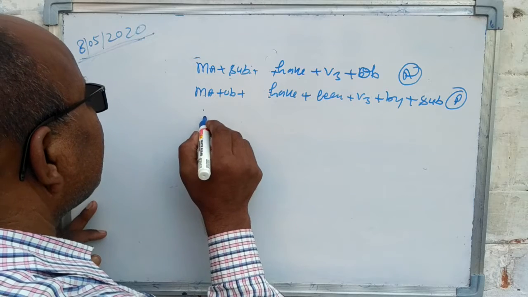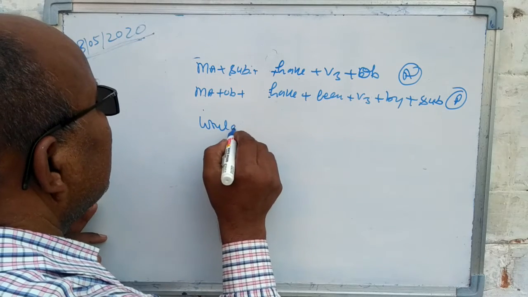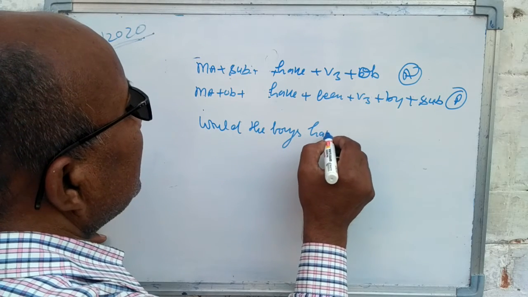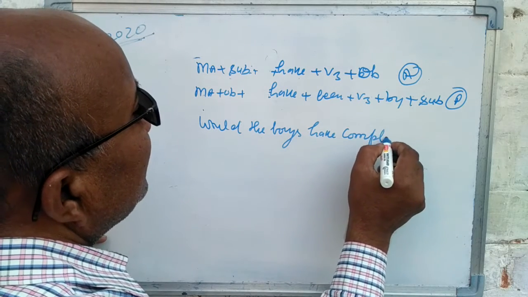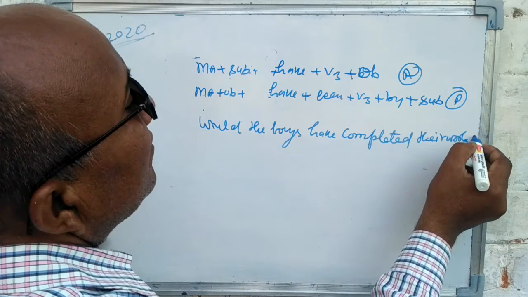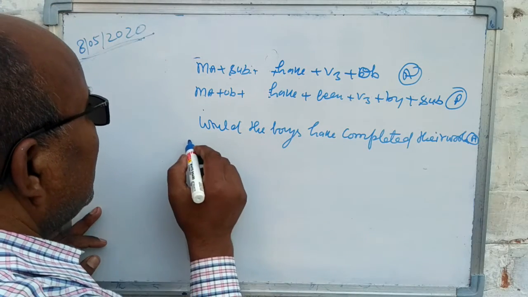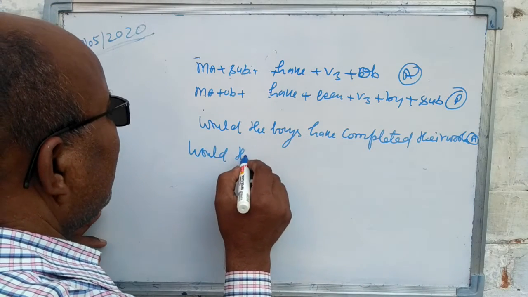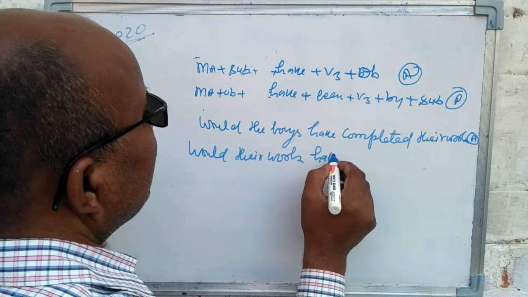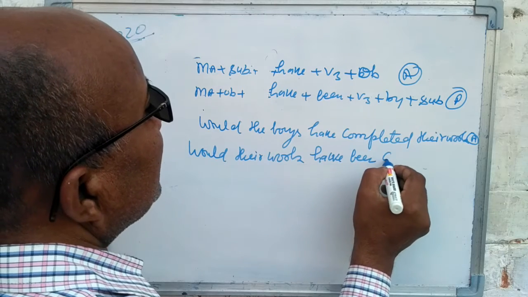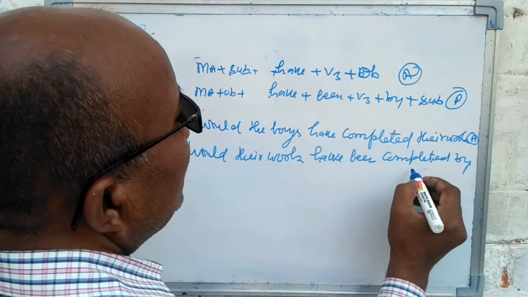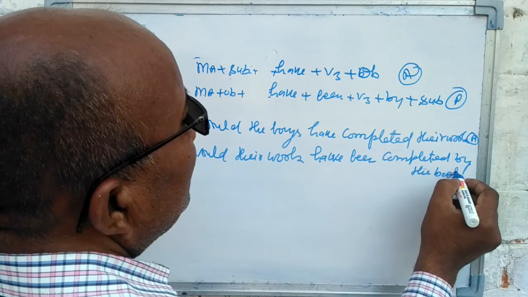For example, would the boys have completed their work? This sentence is in active. So would, their work is the object, have been completed by the boys.